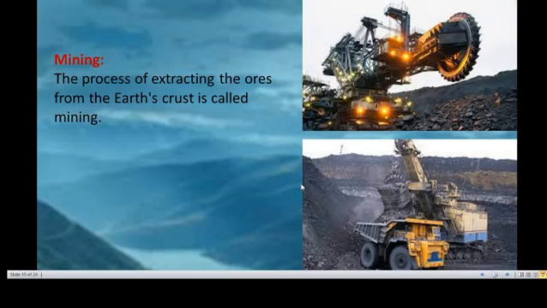This is a mining method. What is mining? The process of extracting the ores from the earth crust by any method, different types of methods, is called mining. So this is a mining process.